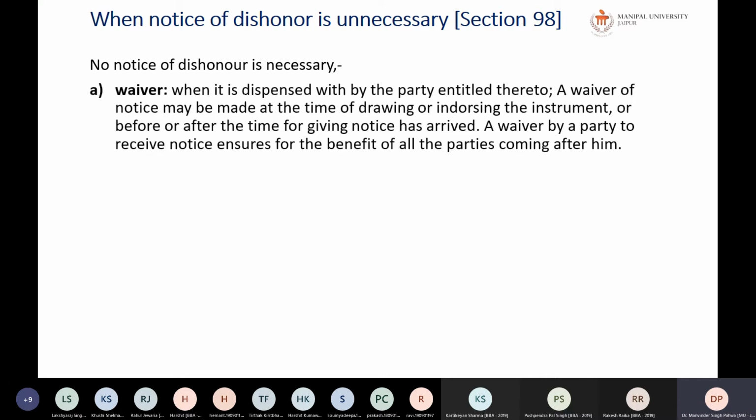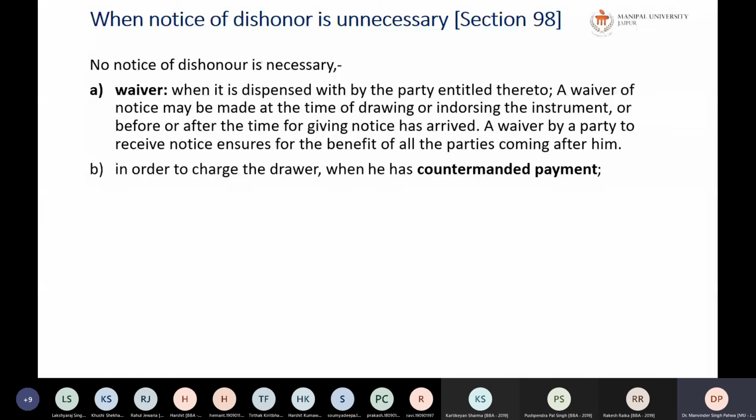Now, when is notice of dishonor unnecessary? Number one, waiver: when it is dispensed with by the party entitled thereto. A waiver of the notice may be made at the time of drawing or endorsing the instrument, or before or after the time for giving the notice has arrived. A waiver by a party to receive the notice ensures for the benefit of all the parties coming after him.